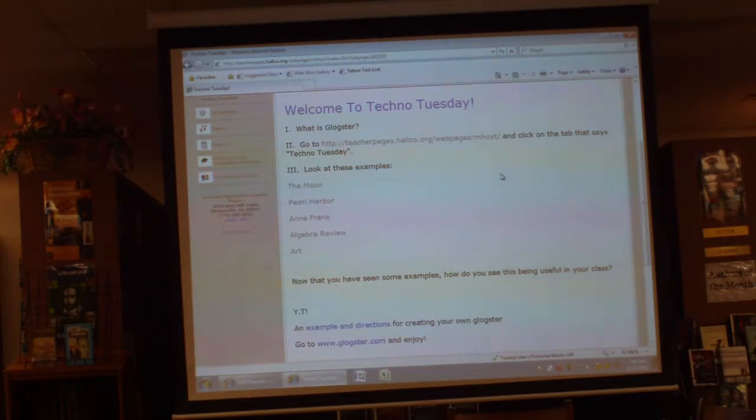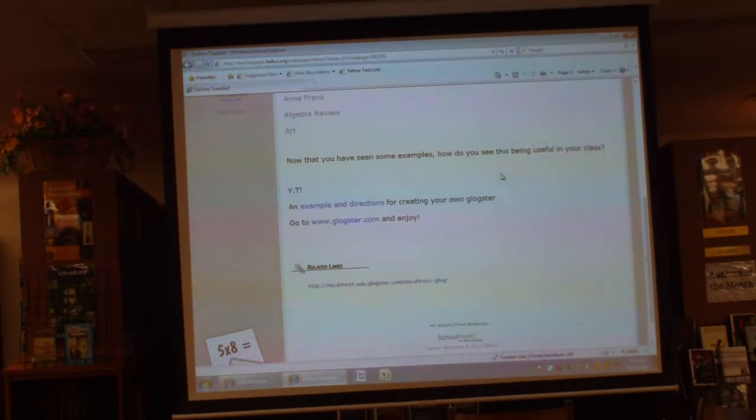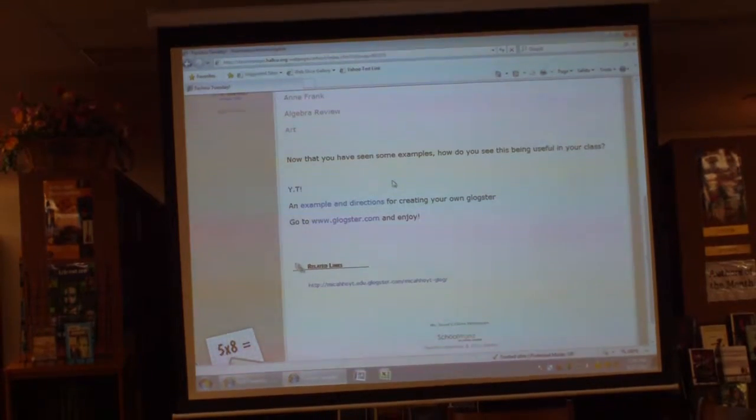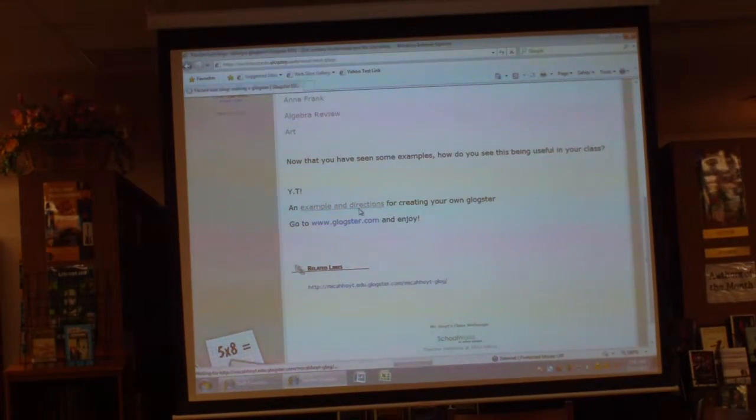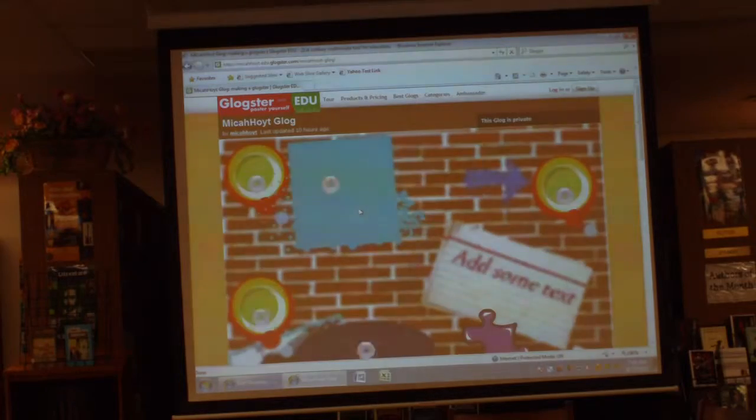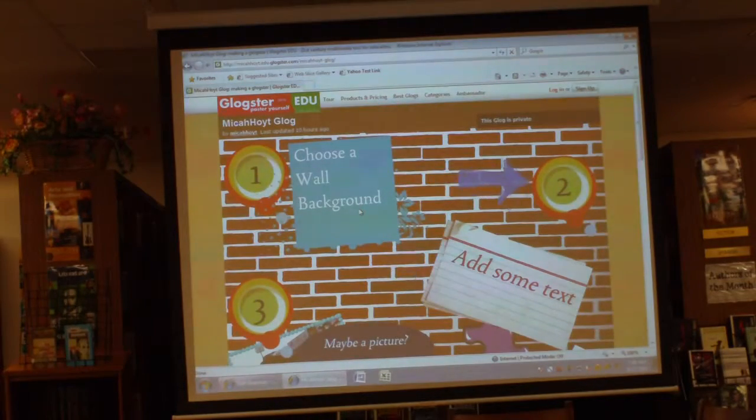All right, so now this is the part you've all been waiting for. Let's play around with this for a little bit. I have created one. I took some time last night and made one. So there's one that says example and directions. I made this to kind of walk you through the process of how you would make your own glog. And I've got some steps, and I'm a big fan of arrows. I don't know why, but there's some arrows on here.